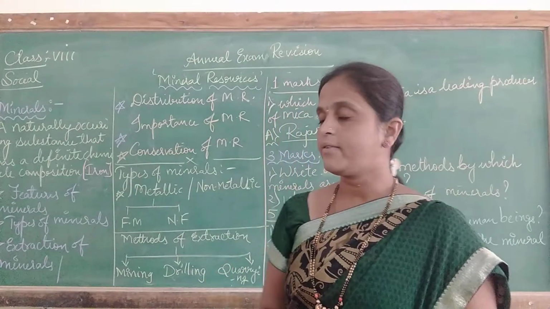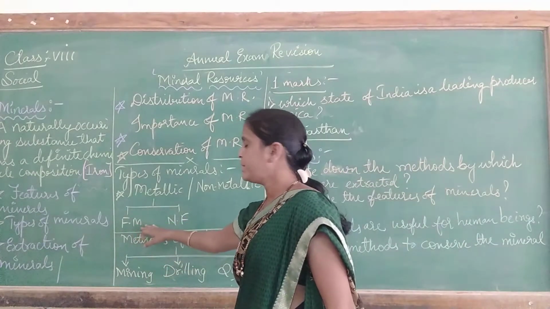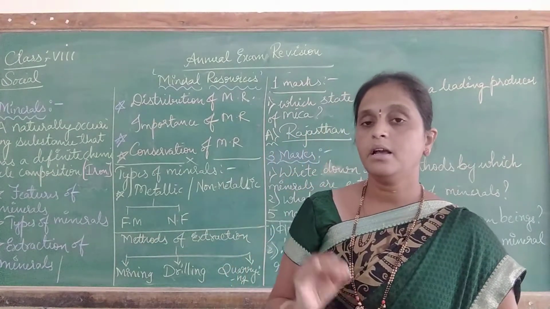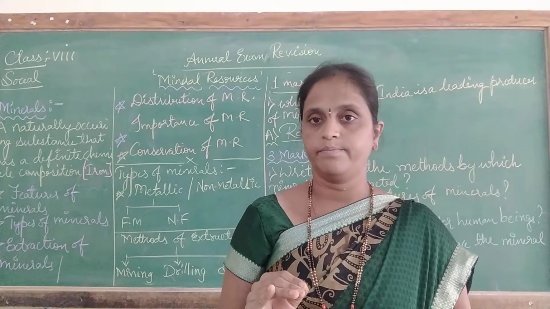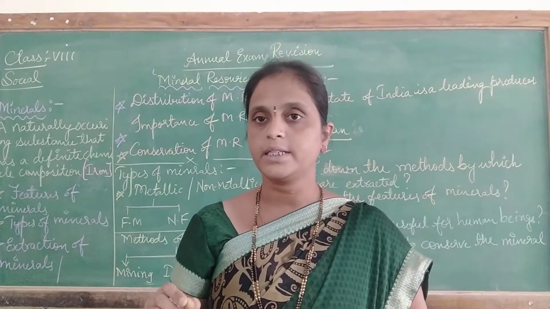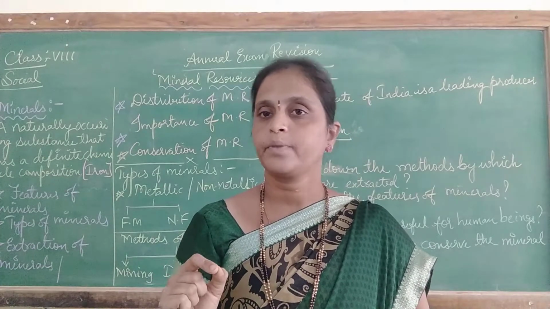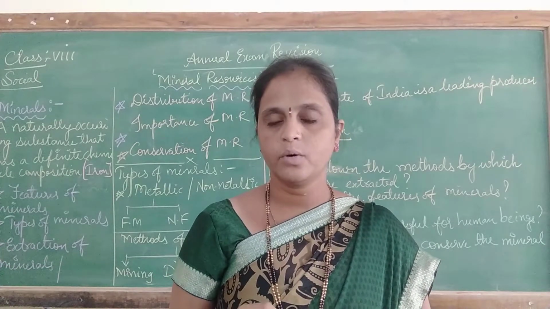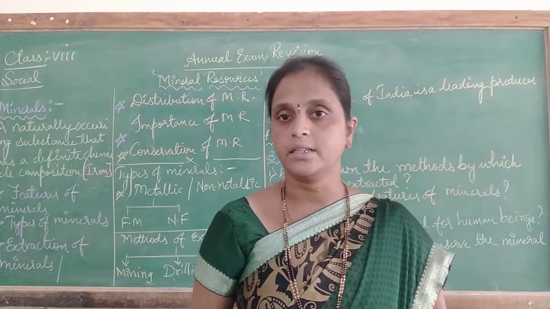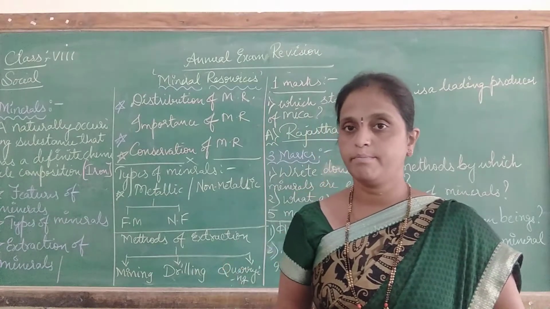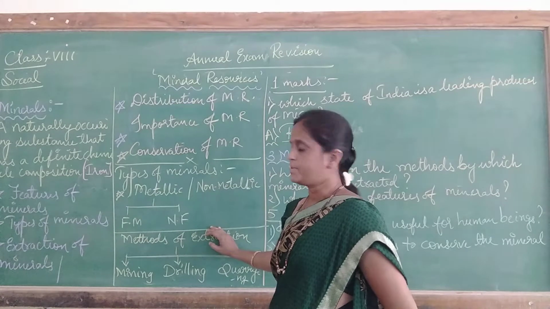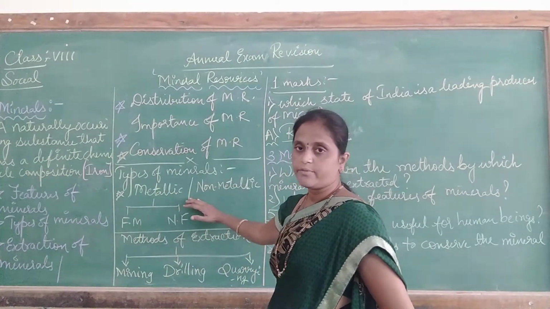In metallic, again we have a division: ferrous minerals and non-ferrous minerals. What is ferrous, children? It means the mineral which contains iron content in it is called ferrous, such as iron ore. Gold is non-ferrous because it doesn't contain any iron content in it, so that is called a non-ferrous mineral. So in metallic minerals we have 2 types, ferrous minerals and non-ferrous minerals. This is about the types of minerals, children.